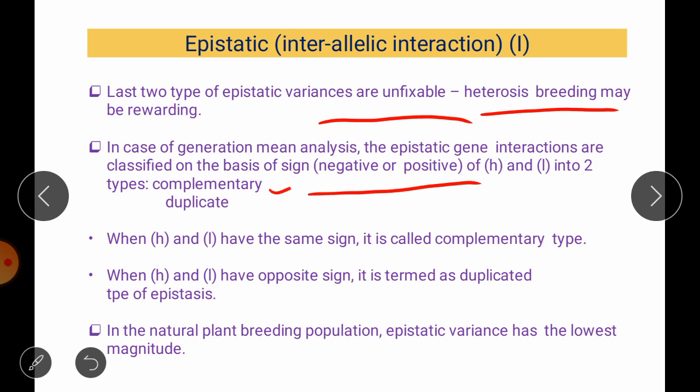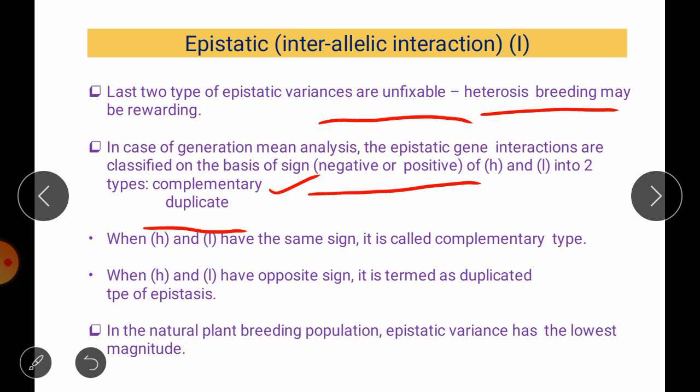Such type of gene action is called complementary gene action. Then another one is the duplicate type, in which one gene pair cancels or reduces the effect of another allele. That is called duplicate gene action.